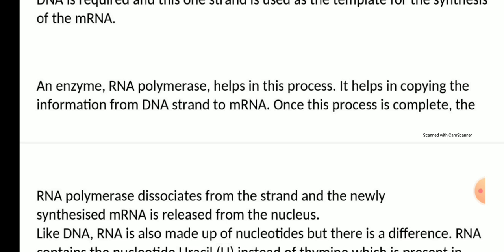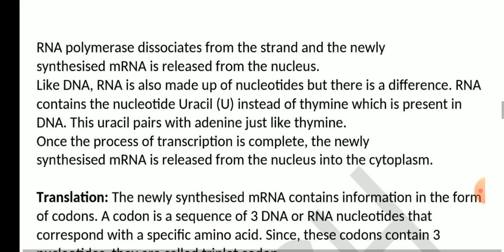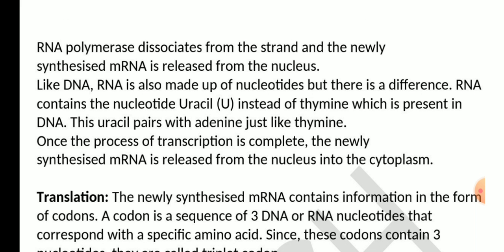Once this process is complete, the RNA polymerase dissociates from the strand and the newly synthesized mRNA is released from the nucleus. Like DNA, RNA is also made up of nucleotides, but there is a difference.